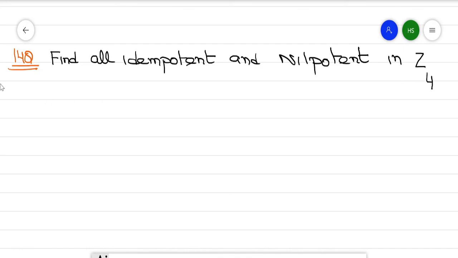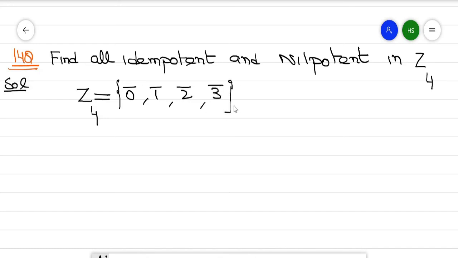So this is modulo 4. Now what is the Z4? So this consists of elements 0 bar, 1 bar, 2 bar and 3 bar. So these are the 4 elements. So 0 bar, 1 bar, 2 bar and 3 bar. So this is modulo 4.